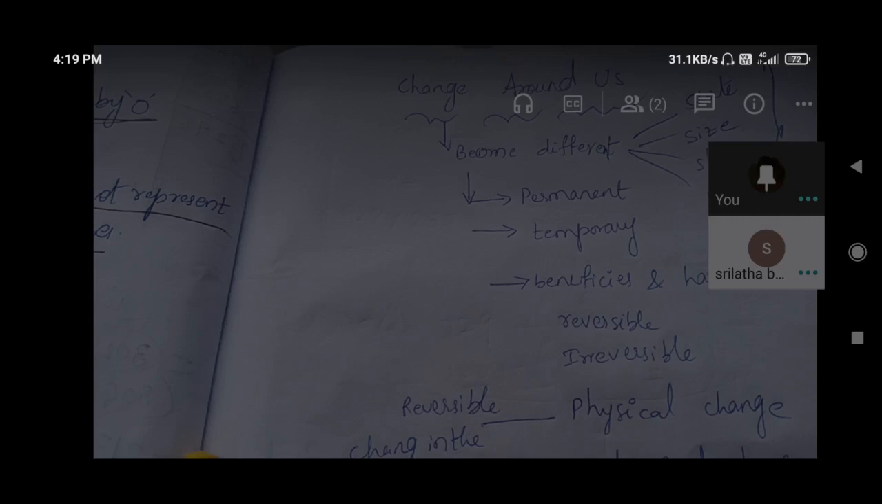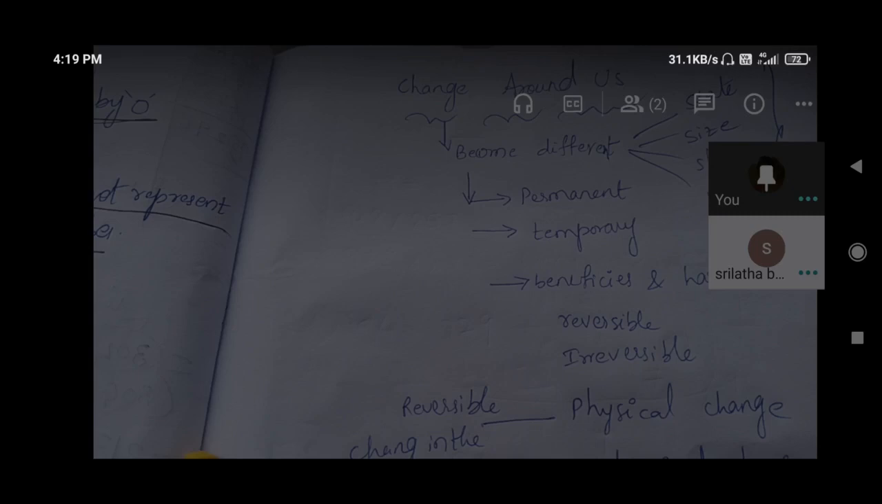Permanent means, if we built a building, at that time we cannot make it again into separate sand. We cannot do that. That is a permanent change. We mixed the cement and changed its shape, forming a new one. We cannot get it back.